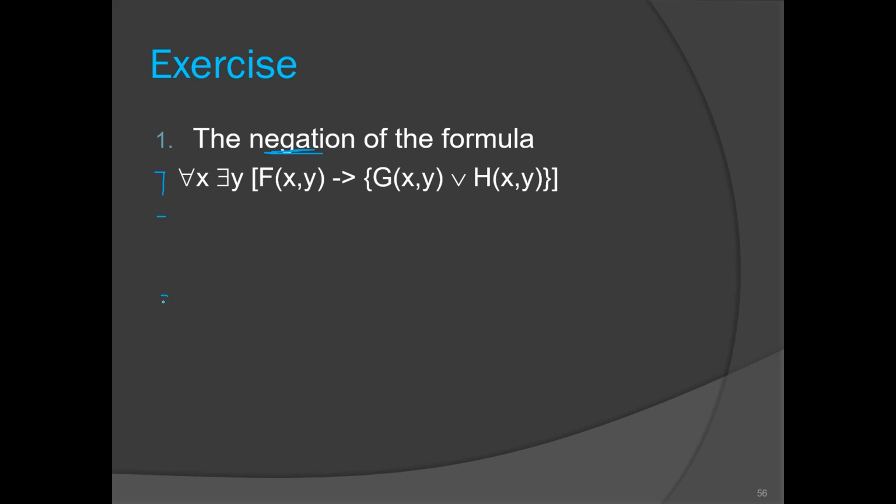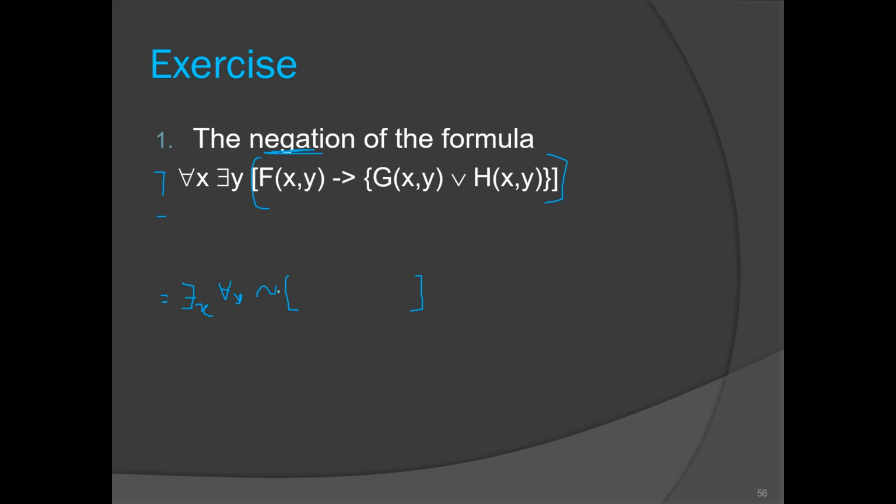So this will be equal to, now apply the rules of negation. For all x will become there exists x. Just reverse the quantifiers, and there exists y will become for all y, and then we have to negate this complete square bracket.